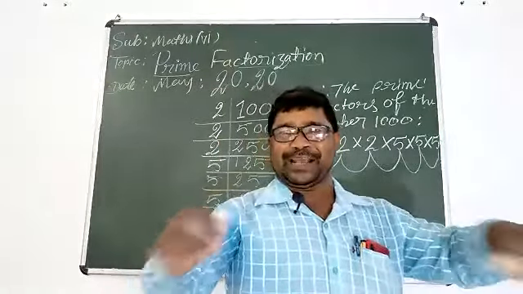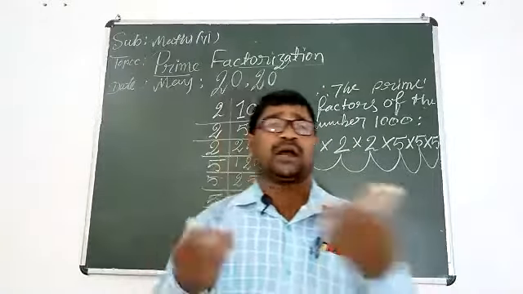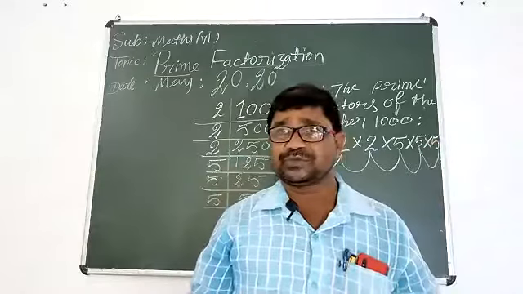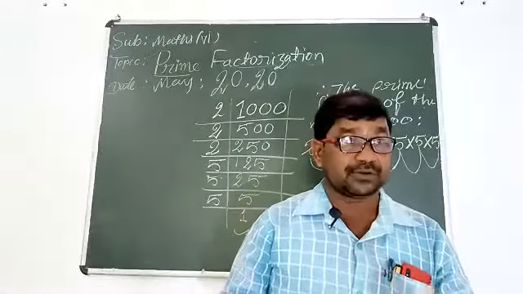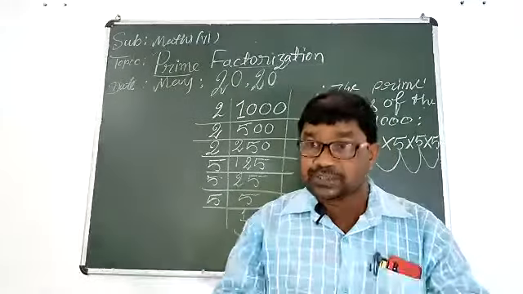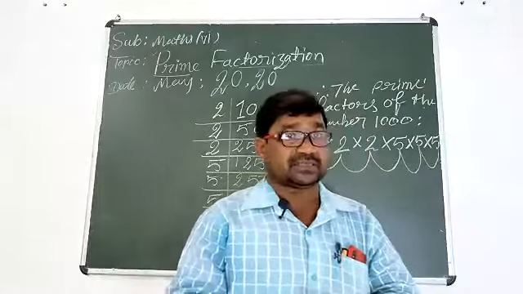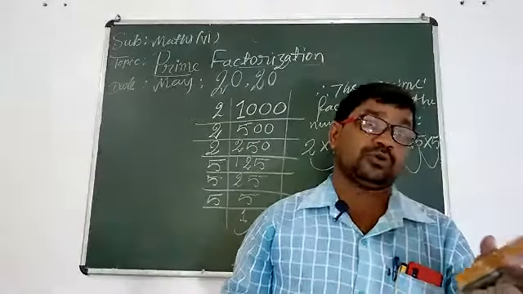After multiplying all the prime numbers, we are getting the same number. So our answer is correct, no doubt in it. In this way, we should write the prime factors and check our solution also.